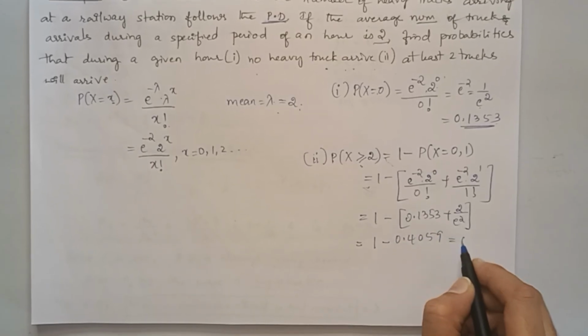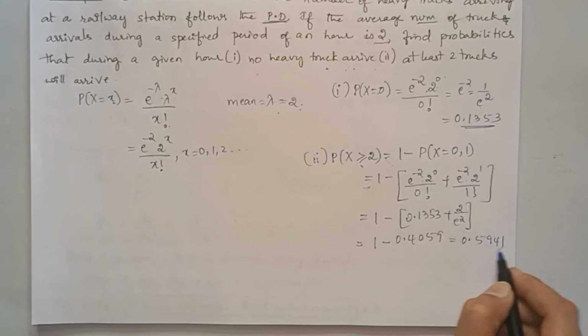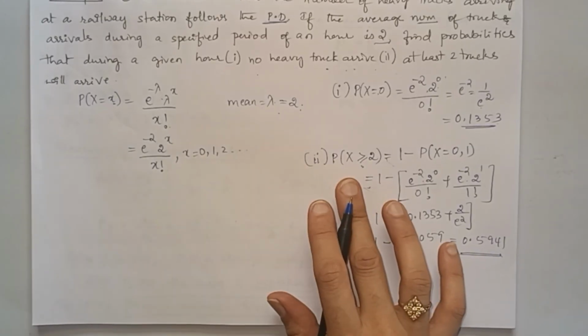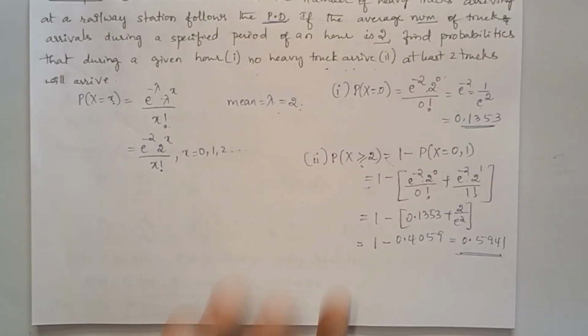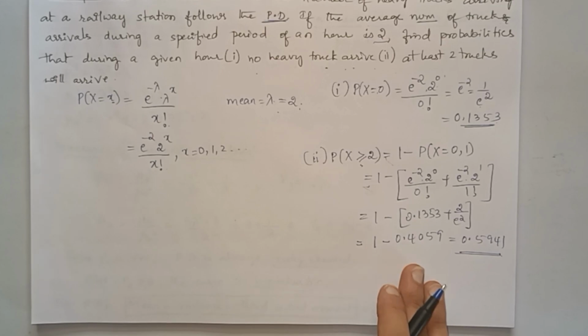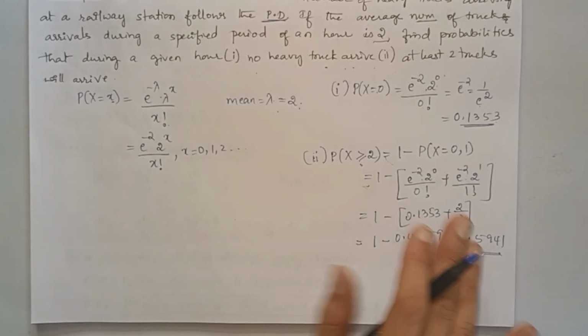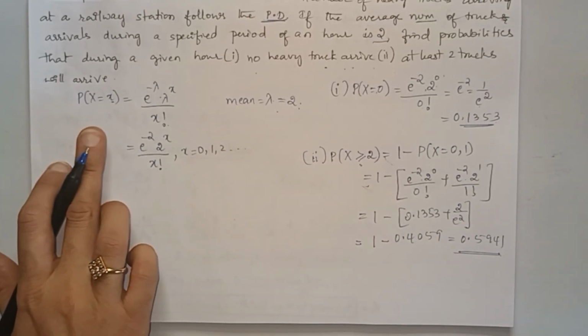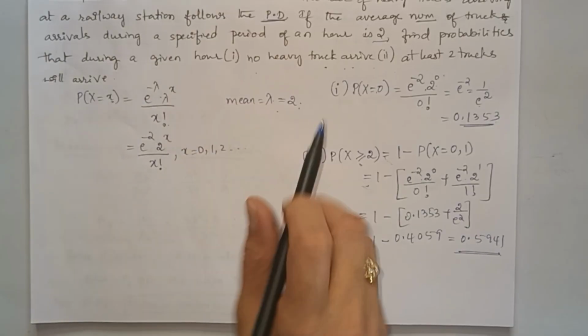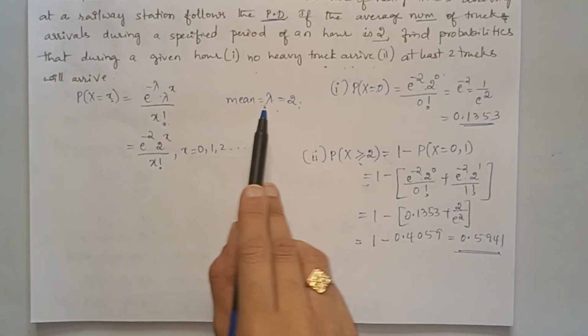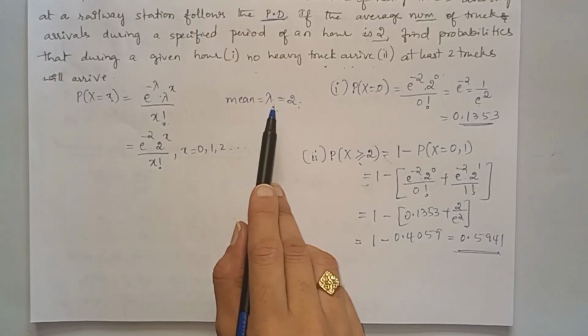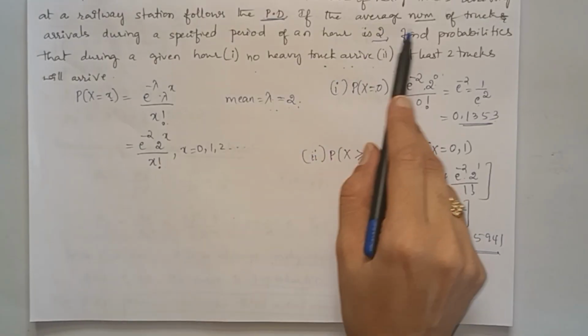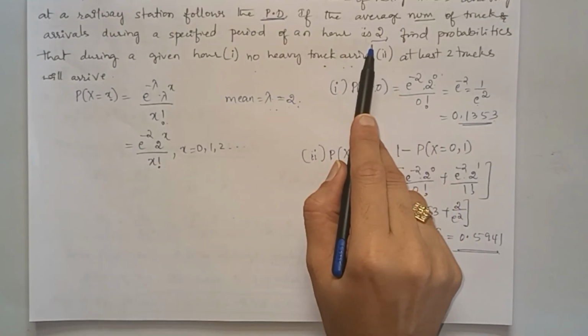So this is equal to 0.5941. This is the probability that at least 2 trucks will arrive. So this is how we solve a problem related to Poisson distribution using its probability mass function, where lambda is calculated using the concept of mean, because mean is always equal to lambda in a Poisson distribution. Here mean is given, the average number of truck arrivals.